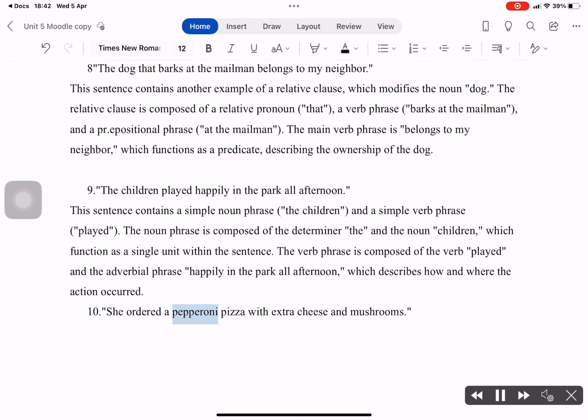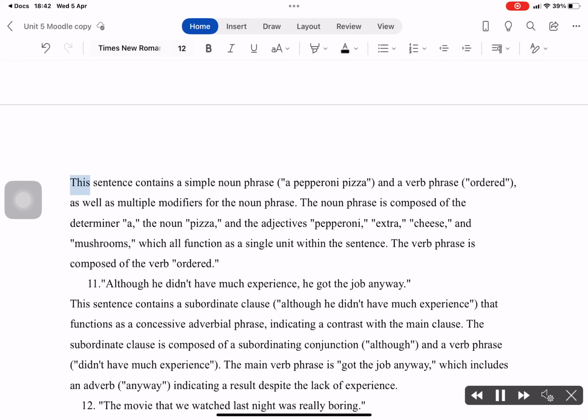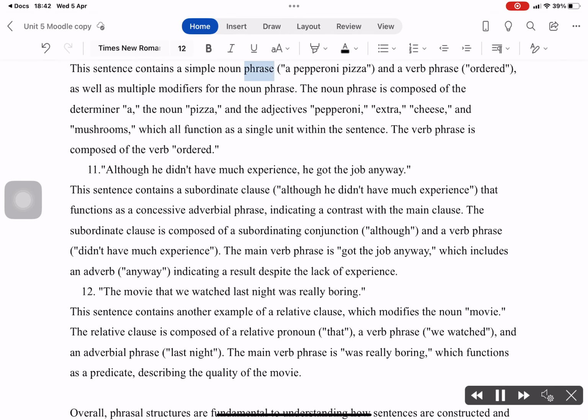10. She ordered a pepperoni pizza with extra cheese and mushrooms. This sentence contains a simple noun phrase, "a pepperoni pizza," and a verb phrase, "ordered," as well as multiple modifiers for the noun phrase. The noun phrase is composed of the determiner "a," the noun "pizza," and the modifiers "pepperoni" and "with extra cheese and mushrooms," which all function as a single unit within the sentence. The verb phrase is composed of the verb "ordered."